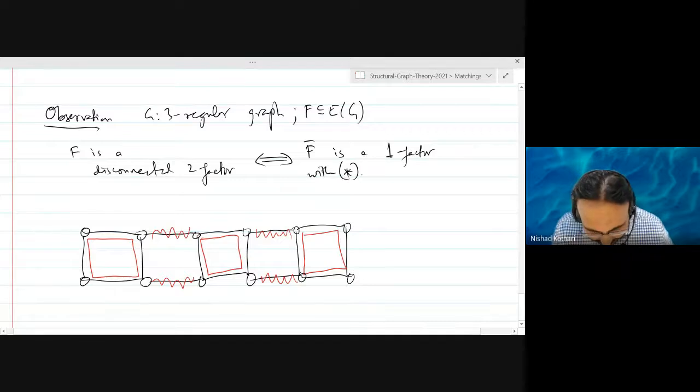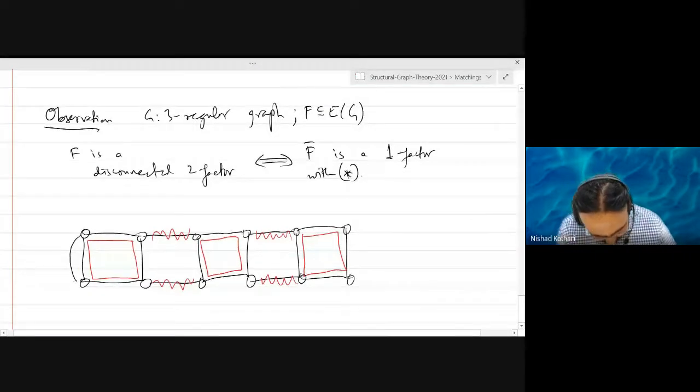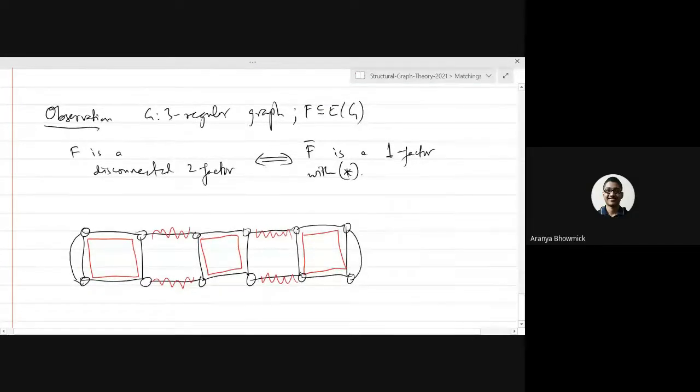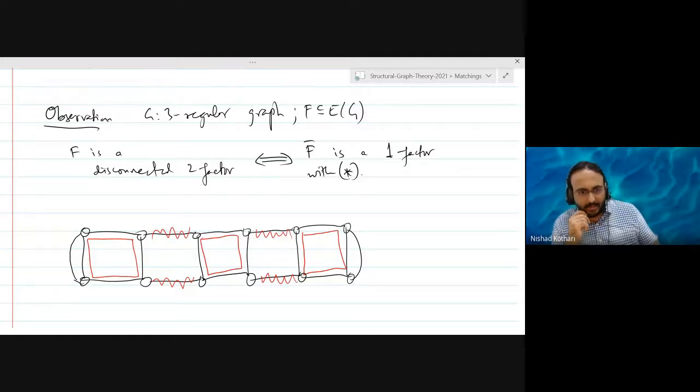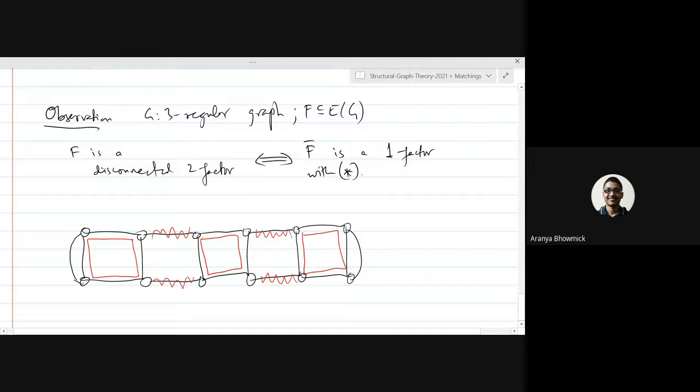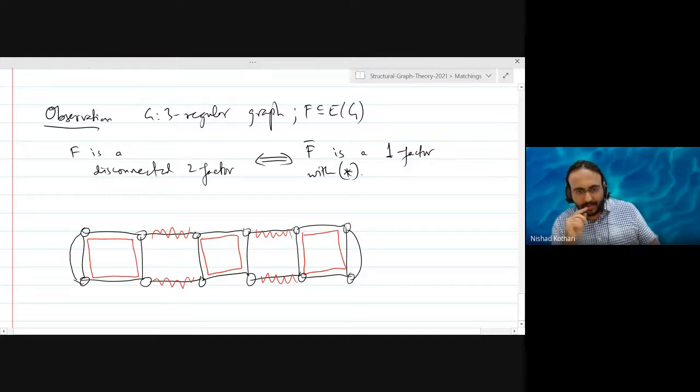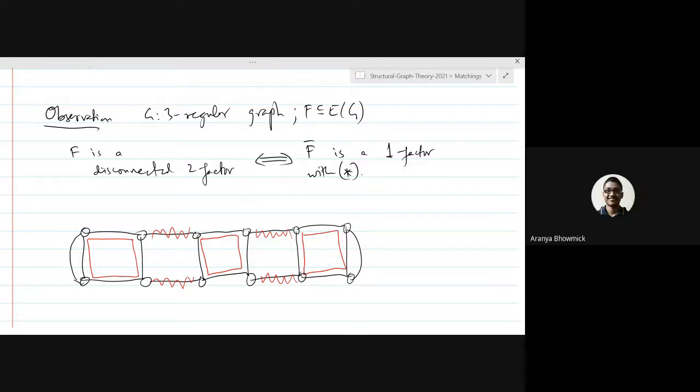Let me add parallel edges and make it three regular by doing some cheating. This makes it three regular, right? But it is not a simple graph. That's okay. I did not say that anywhere so far. Everything we discussed so far today is applicable to three regular graphs that may not be simple. So the property of being simple is not mandatory here.